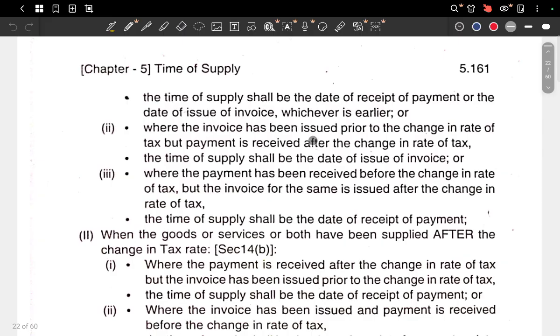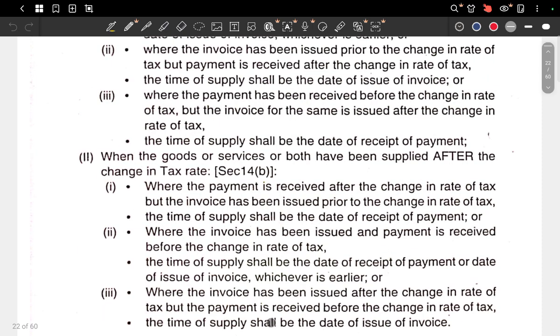Now what is the rate, old or new? Old rate. Why? The time of supply shall be the date of issue of invoice. The date of invoice is not changed; the date of invoice is the date.